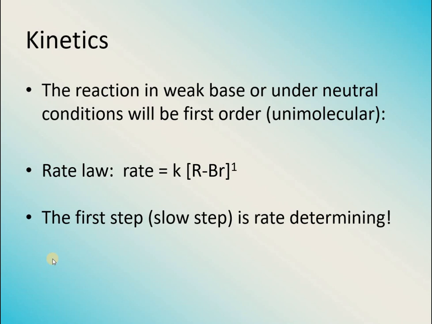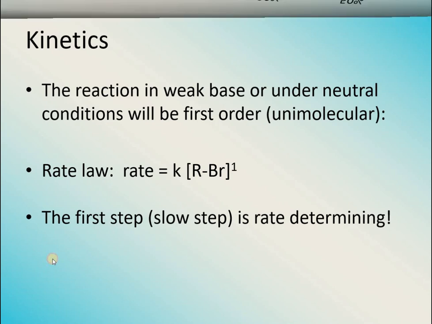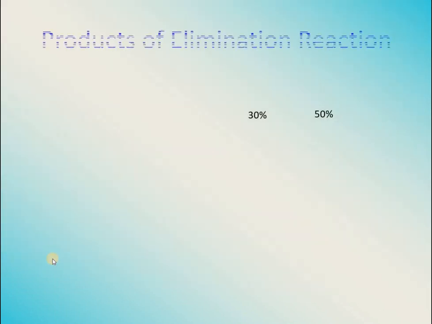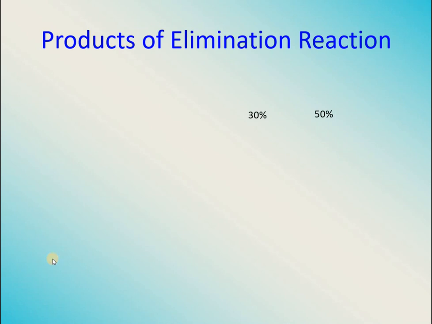After understanding E1 and E2 reactions, let's see what products are formed in the case of elimination reactions. If, for example, we take this molecule in which bromine is attached to a secondary carbon atom, which is attached to 2 more carbon atoms, and it is treated with a base, like OH negative ion acting as a base right now.